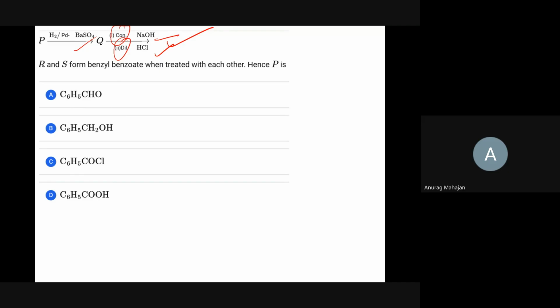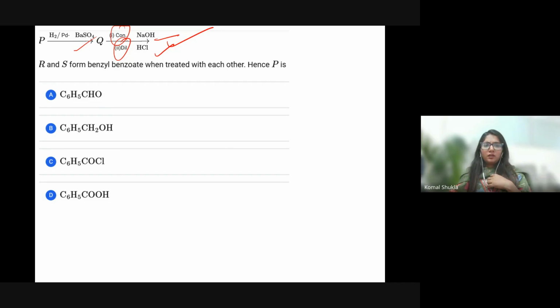What is RMS? Here it is an RMS picture. I think the R and S form benzyl benzoate when treated with each other. I think one part is missing for this particular question. There is no RMS. Fine, just leave this question.